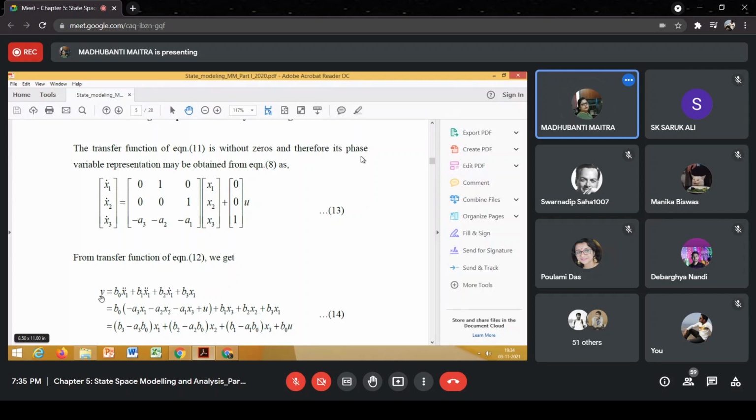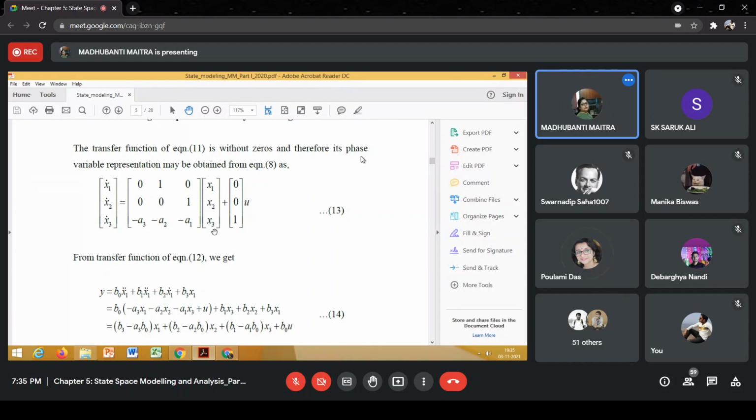You get my point? Yes, ma'am. So in this equation, you see the last term is b3 x1, so it contains x1. So we'll not disturb this one. The next term is b2 x1 dot. So now we'll try to substitute x1 dot with the help of the state variables x1, x2, x3. So how to substitute x1 dot? You see, we do have this equation, x1 dot is equal to x2. Am I clear?